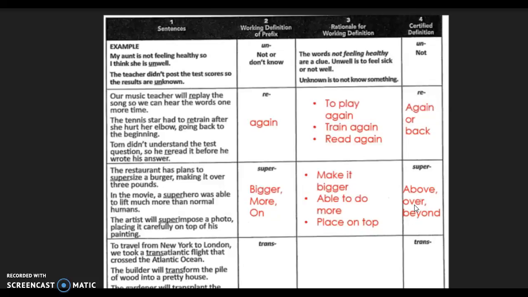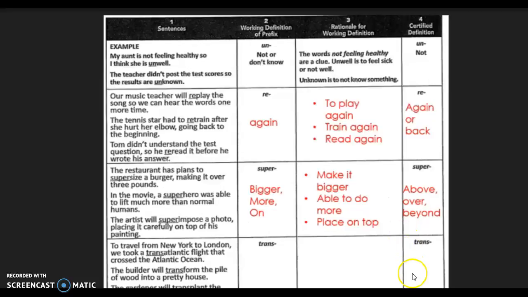Can you think of some other words with super, such as supermarket? What is a supermarket? A supermarket, like Giant, is a market that's much bigger than a place like Hers Market, which is just a small market. Giant has much more to offer, getting at the meaning of over and beyond. A superhighway is another good example. A superhighway is a highway that's above and beyond, lots of cars, lots of traffic.